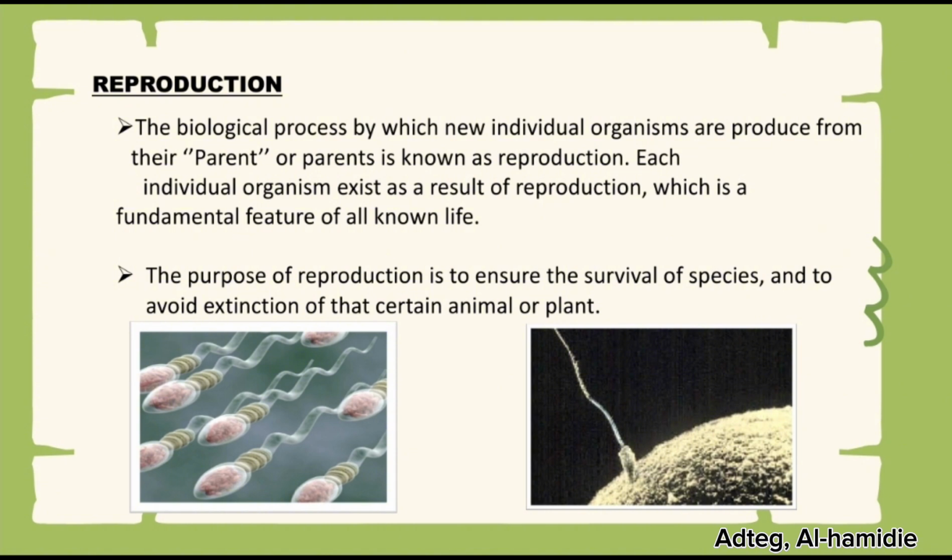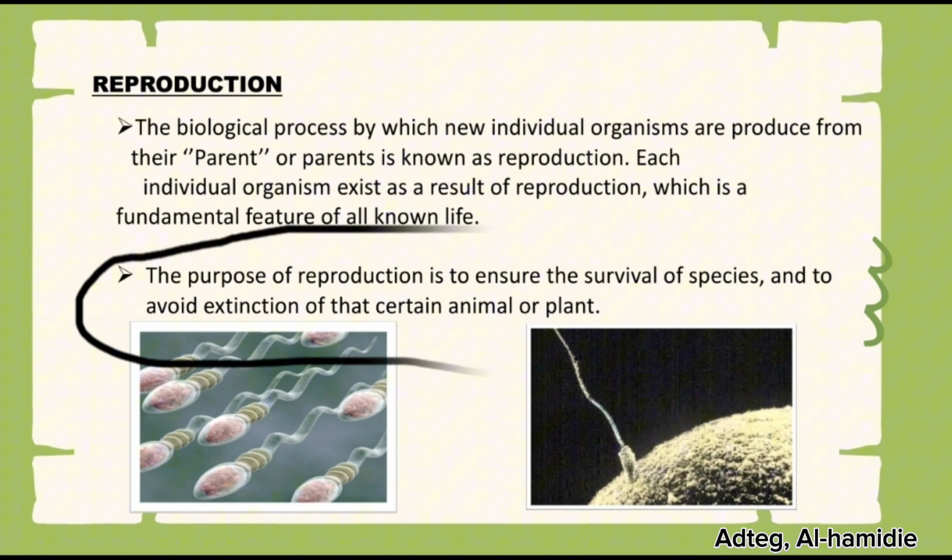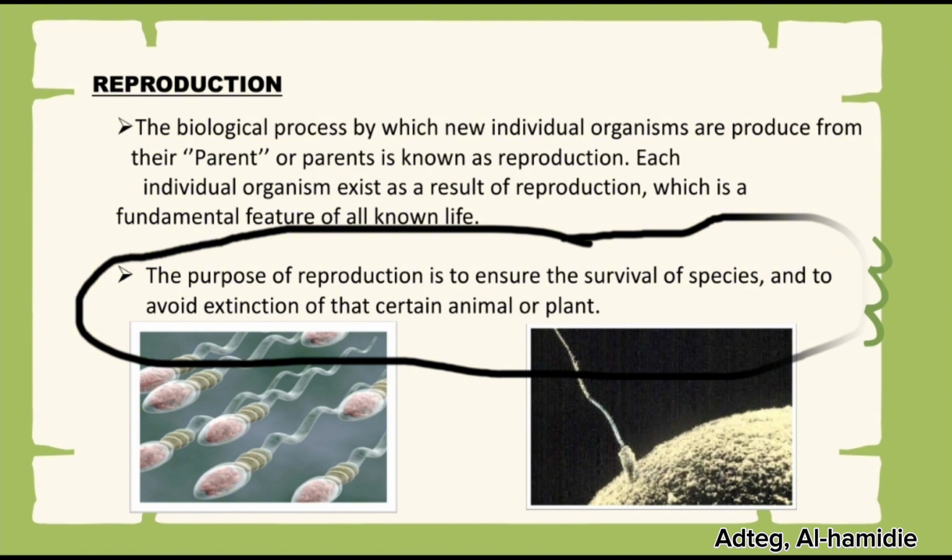Take note that they need to produce their own offspring of their own kind to ensure the continuity of their species. Without the process of reproduction, the life of any animal would come to an end. The purpose of reproduction is to ensure the survival of species and to avoid extinction of that certain animal or plant. That's why it is very important to have reproduction.